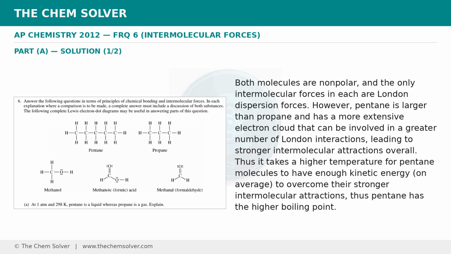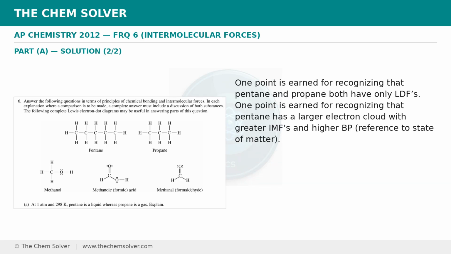Thus, it takes a higher temperature for pentane molecules to have enough kinetic energy, on average, to overcome their stronger intermolecular attractions. Thus, pentane has the higher boiling point. 1 point is earned for recognizing that pentane and propane both have only LDFs. 1 point is earned for recognizing that pentane has a larger electron cloud with greater IMFs and higher BP, reference to state of matter.